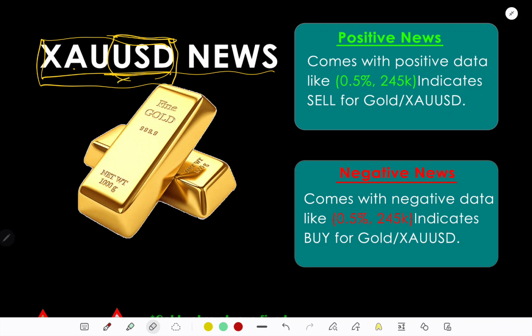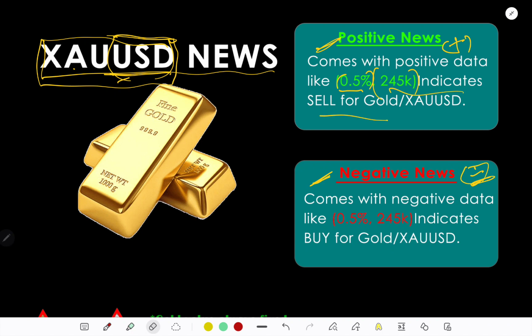There are two types of news that come with the market. That means two types of news can impact the market. One of them is positive news, the second is negative news. Positive news means positive data, that means plus value. Negative news means negative data, that means minus value. If news comes with positive data like green 0.5%, green 245k, it indicates sell for gold.